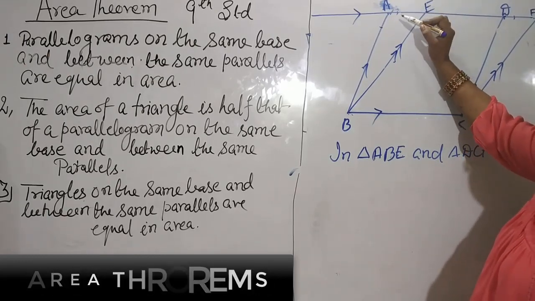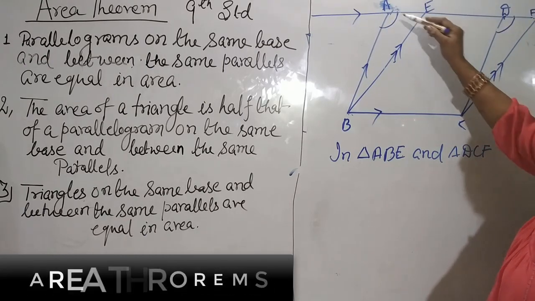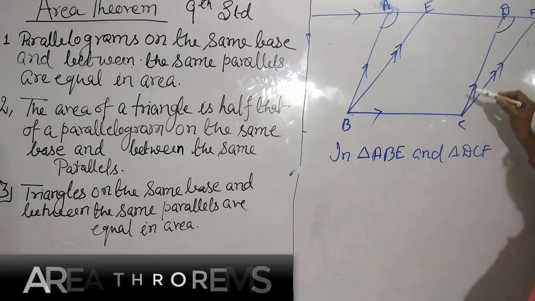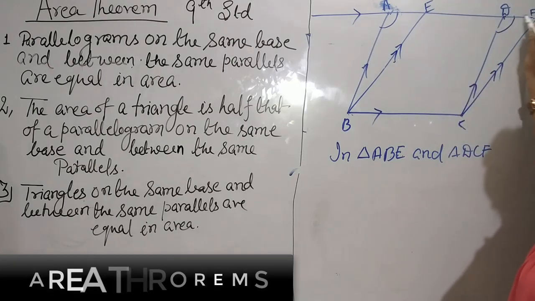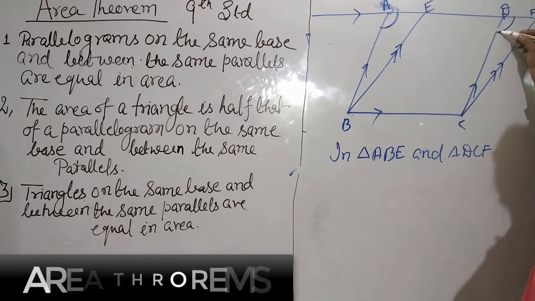First understand, this angle is equal to this angle because AB is parallel to DC. So by corresponding angles, with this line as transversal, both are equal.